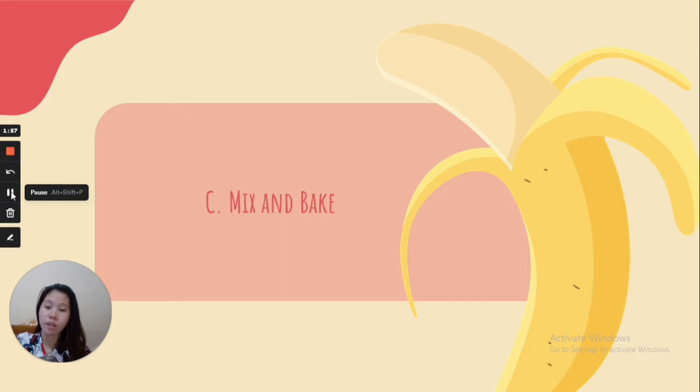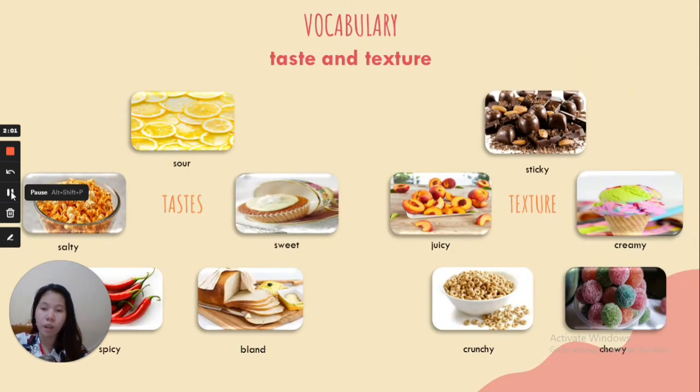The next lesson is Mix and Bake. In this section, we will learn about vocabulary for taste and texture. The vocabulary for taste is sour, sweet, bland, spicy, and salty. The vocabulary for texture is sticky, creamy, chewy, crunchy, and juicy.